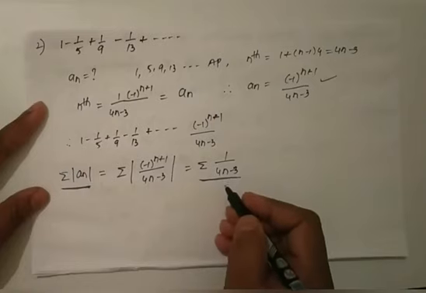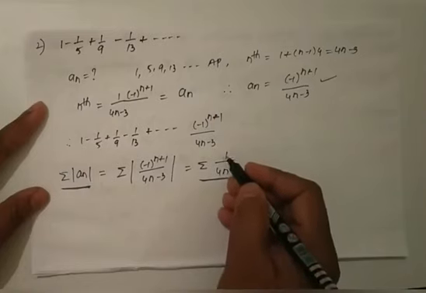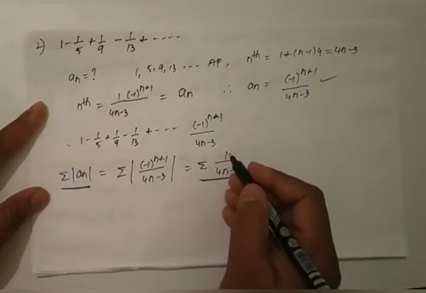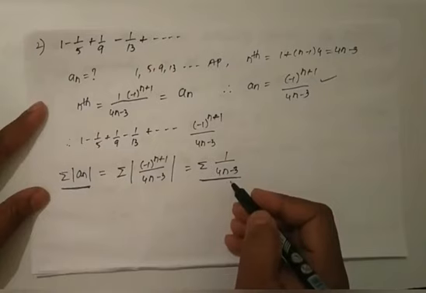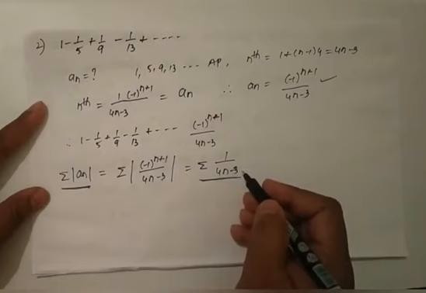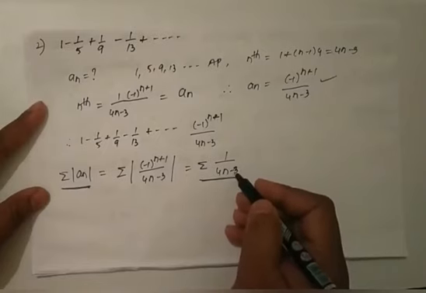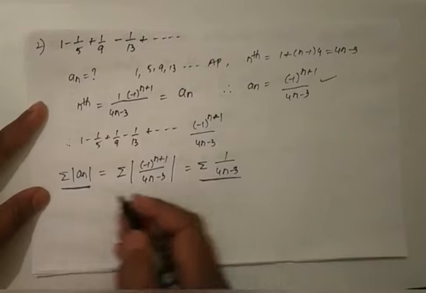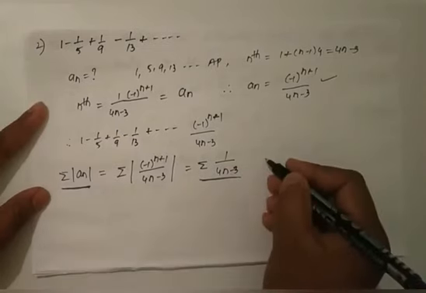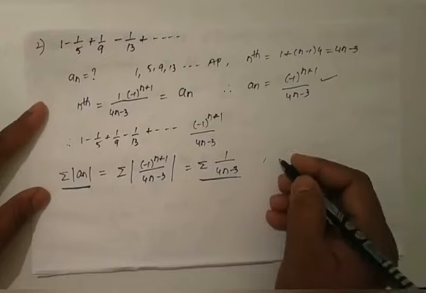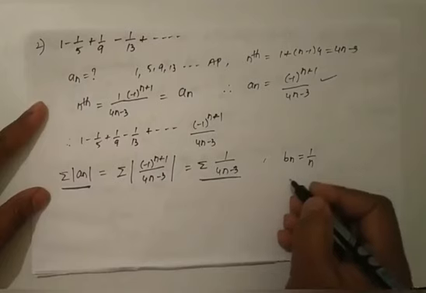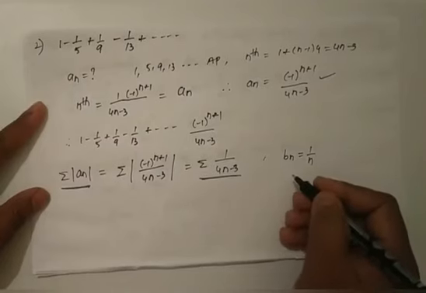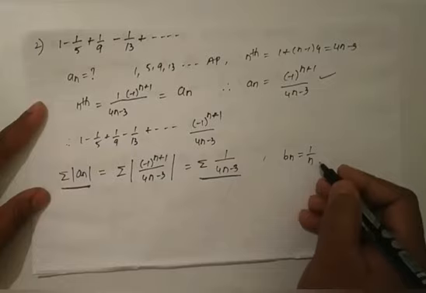To test the series summation of 1 by 4n minus 3, here I am using the limit comparison test. We have several methods to test the series summation of modulus of an, but here I am using only the limit comparison test. For this, let us consider the series bn is 1 by n. Already we know how to choose the series bn. So here bn is nothing but 1 by n.